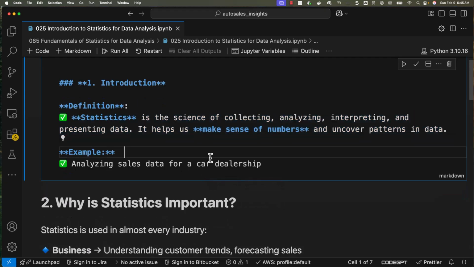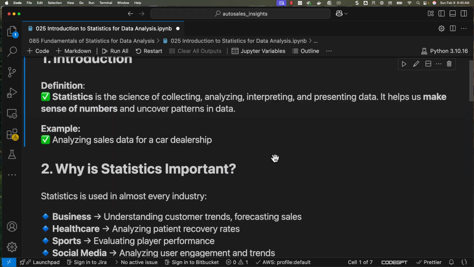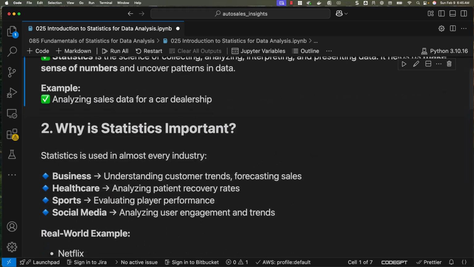Now let's talk about why statistics is important. Statistics is used in almost every industry, be it business, healthcare, sports, or social media. As part of the business, we typically understand customer trends and forecast sales using statistics. In healthcare, we analyze patient recovery rates. In sports, we evaluate players' performance. In social media, we analyze user engagement and trends.